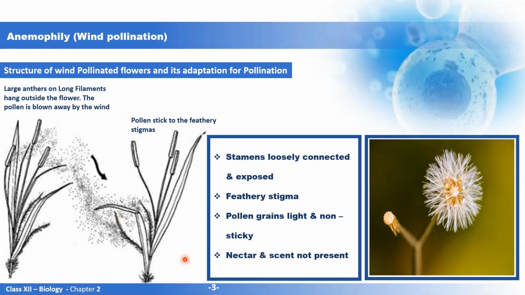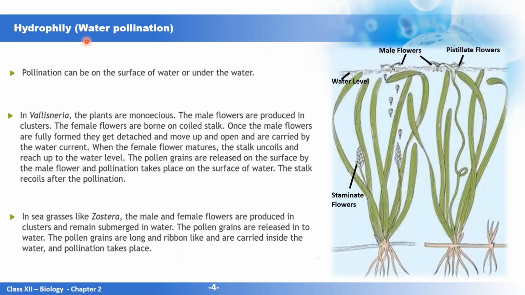Now next we come to water pollination. Water pollination, pollination with the help of water, is also known as hydrophily. So pollination takes place on the surface of water or under the water. So first let us take example of pollination that takes place on the surface of water, and I will take the example of the plant Vallisneria that is shown here.